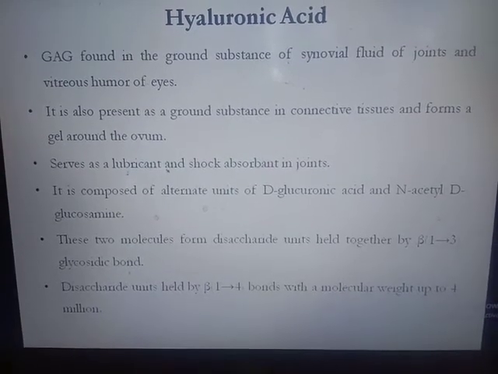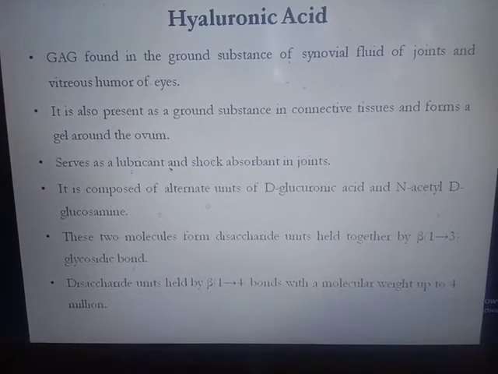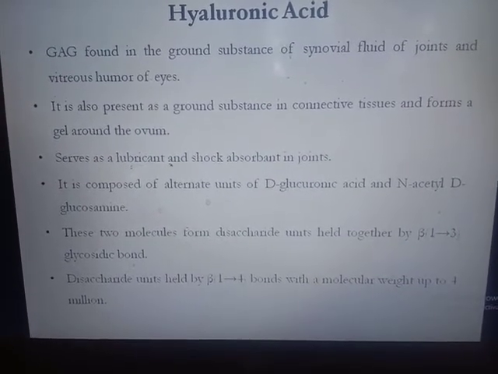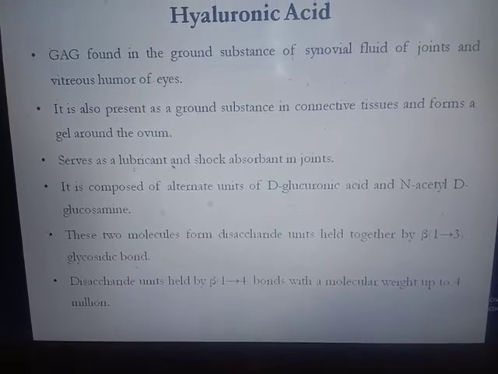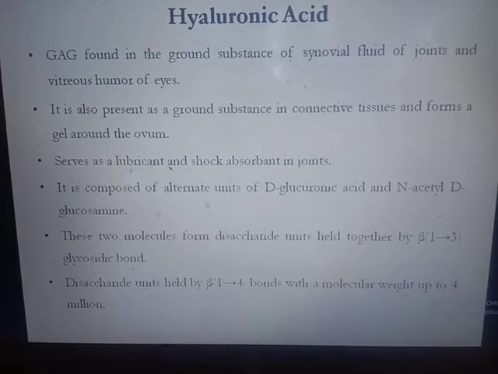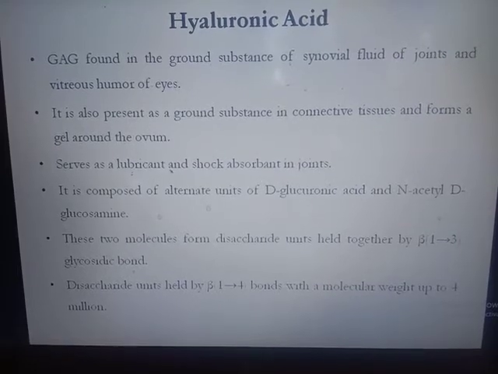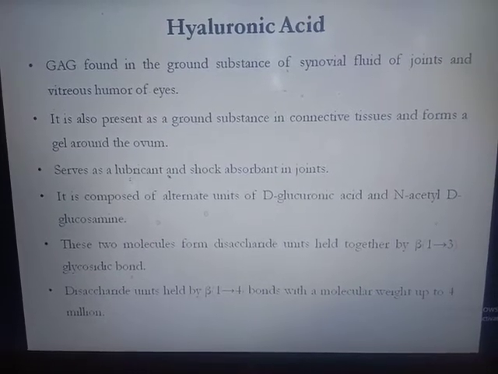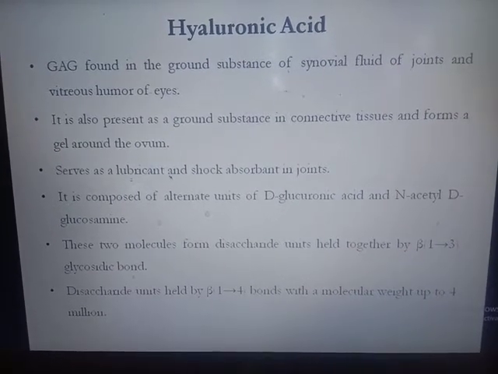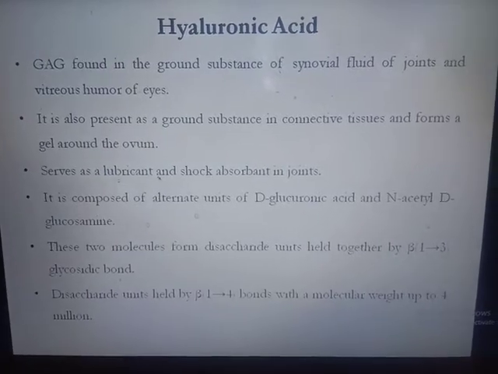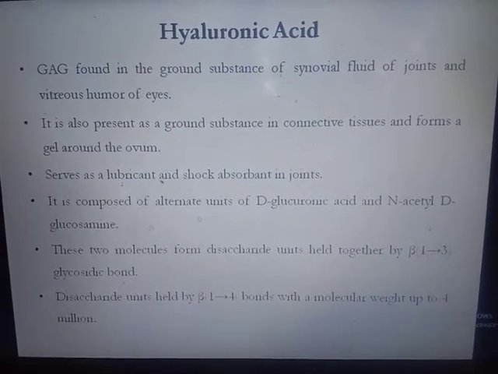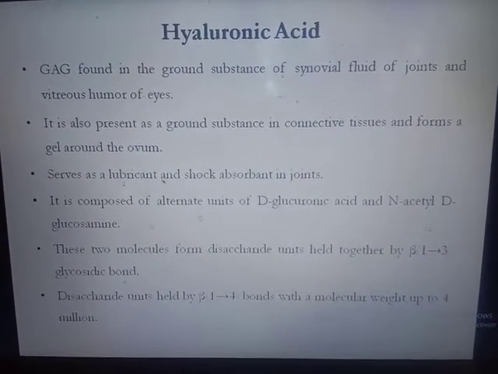Then this disaccharide binds with another disaccharide of D-glucuronic acid and N-acetyl D-glucosamine by a beta-1,4 bond, and likewise a number of disaccharides bind to form a molecular weight up to 4 million, giving a large molecule called a polysaccharide.